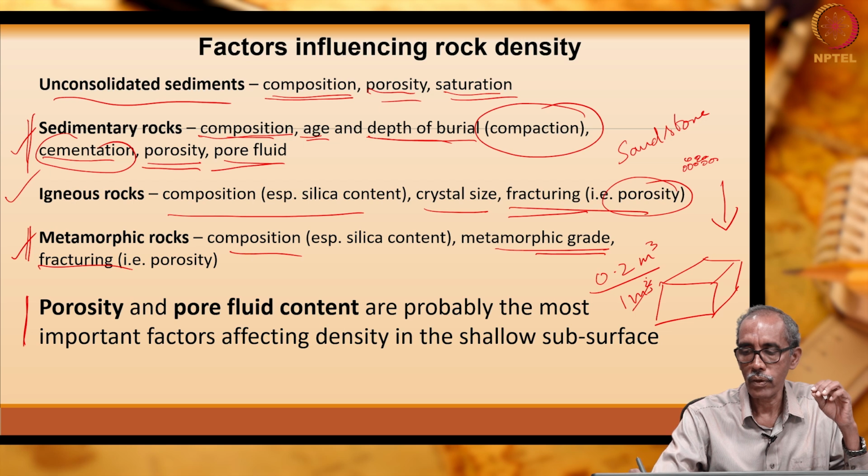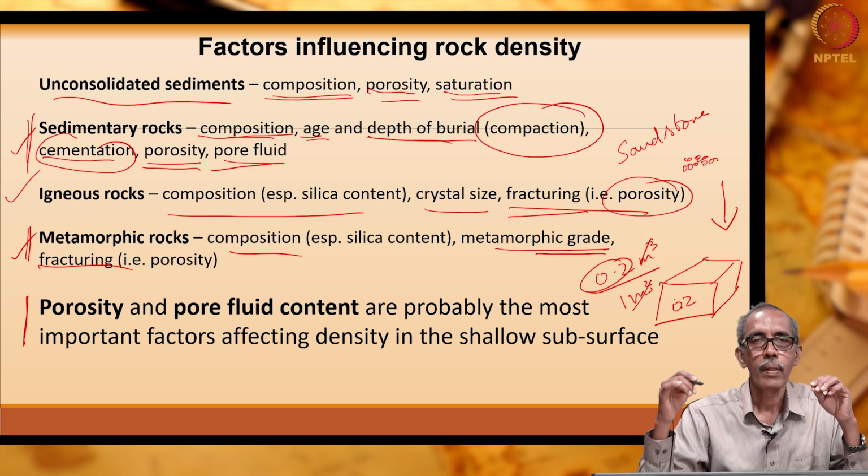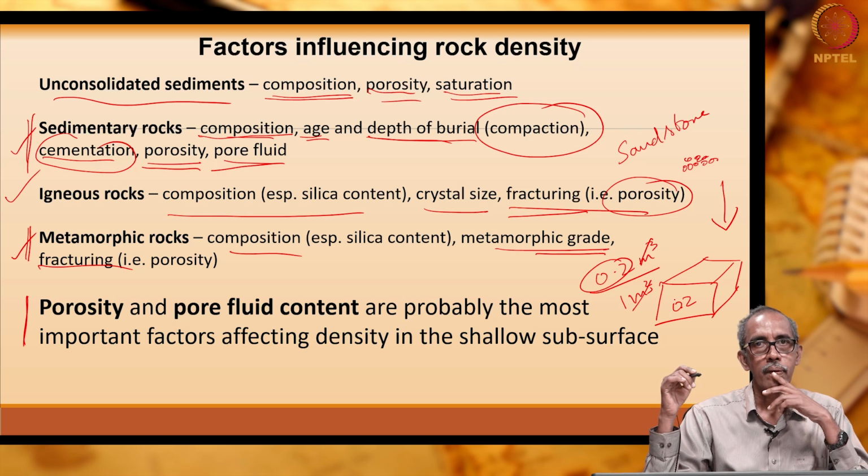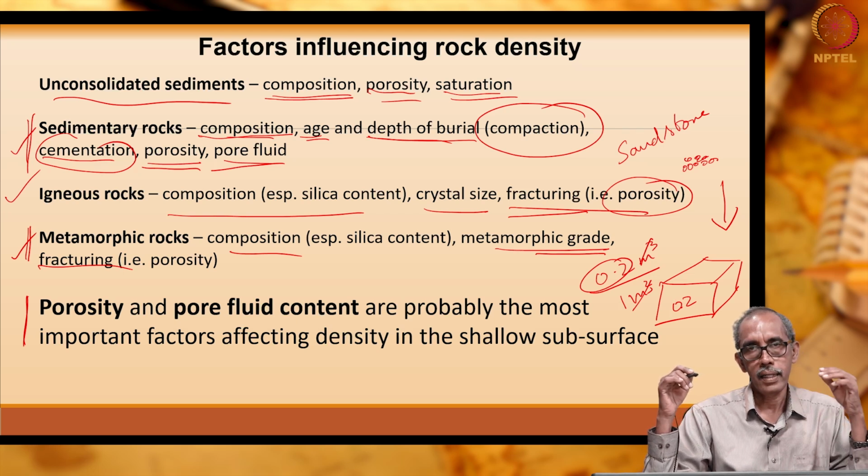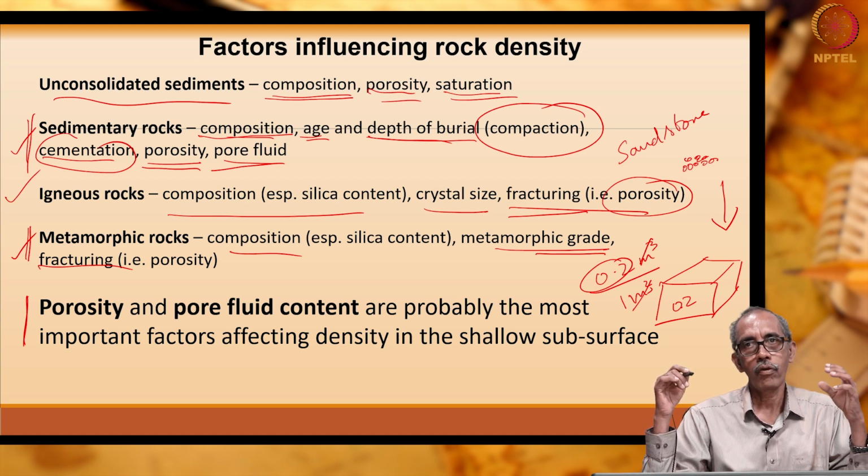So, it does not have a unit, porosity is simply 0.2. So, if porosity is higher, then the density will be less, because porosity is a measure of the volume of voids.